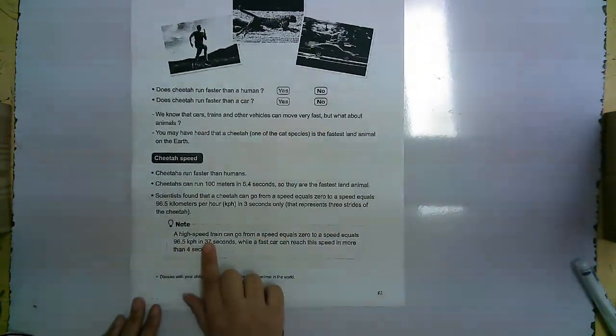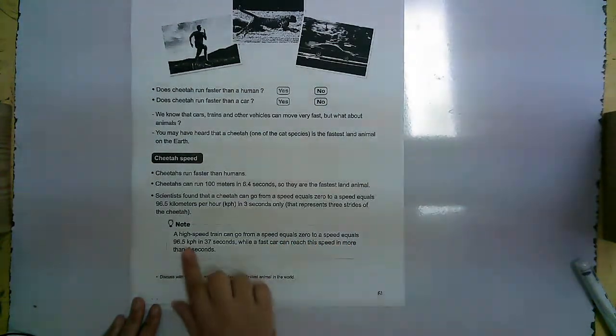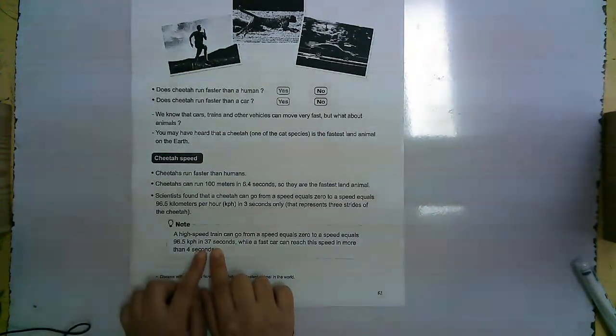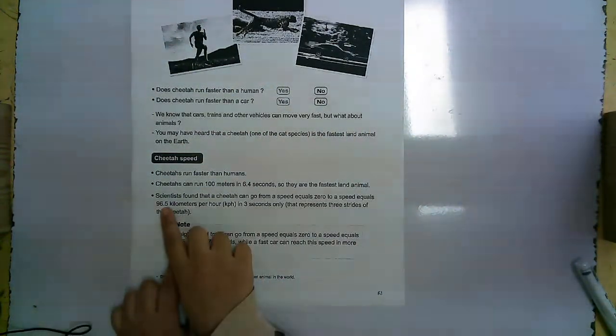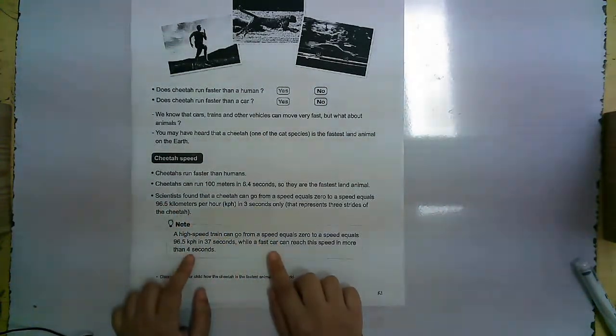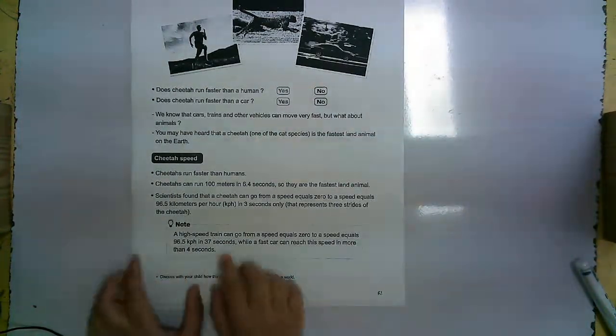A high speed train can go from a speed of 0 to a speed of 96.5 kilometers per hour in 37 seconds. But the cheetah can reach this speed in only 3 seconds, while a fast car can reach the speed in more than 4 seconds.